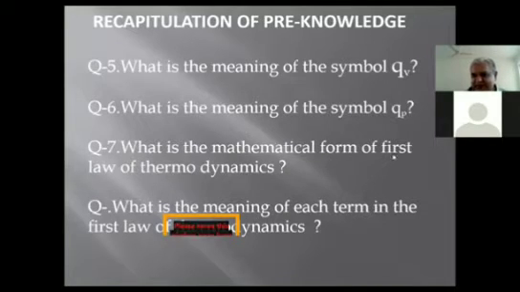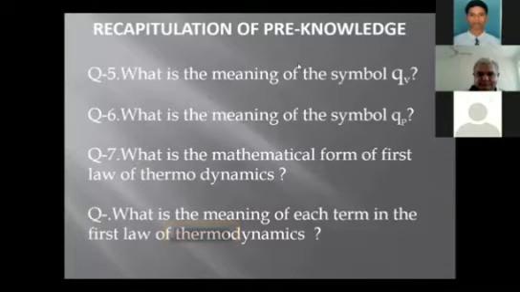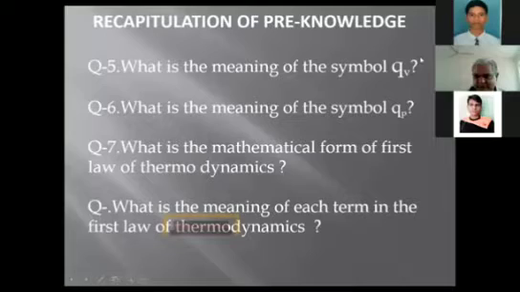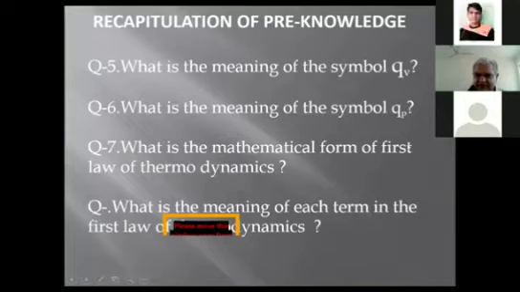What is the mathematical form of the first law of thermodynamics? Delta U is equal to Q plus W. Tushar, you need to repeat because someone has overlapped you. Yes, sir. Delta U is equal to Q plus W. Very good. So Tushar has just answered the question that delta U is equal to Q plus W.